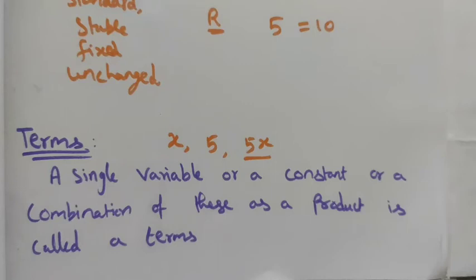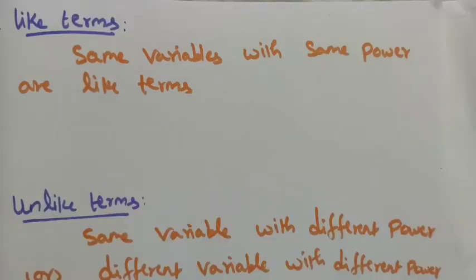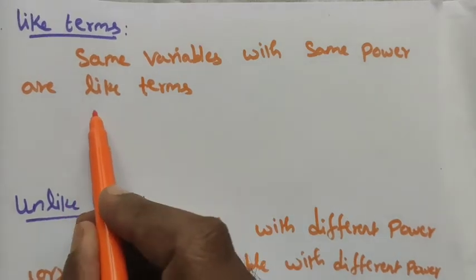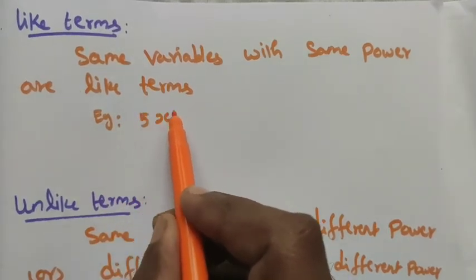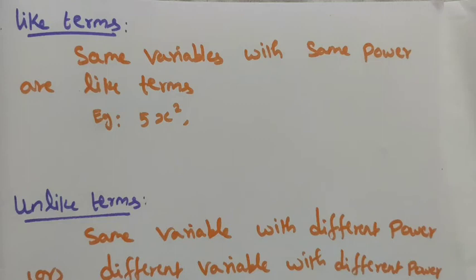And in terms, only like terms are able to add or subtract, and unlike terms are not able to add or subtract. First we see what are like and unlike terms. See, like terms means same variable with the same power. Example, here 5x square is one of the terms.